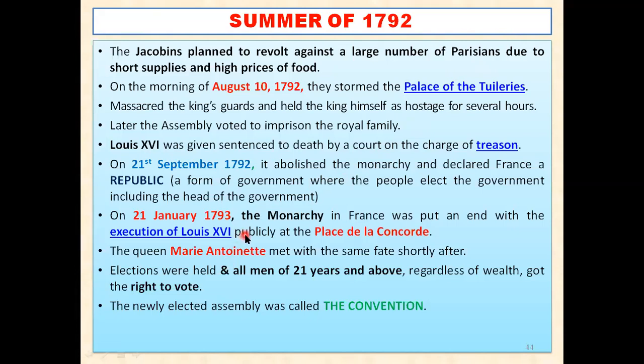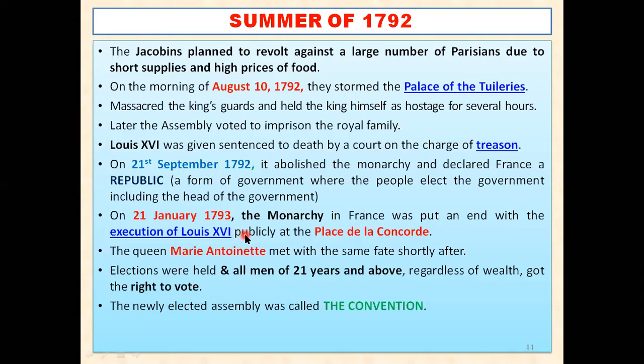So he was executed, and the execution was very harsh because the head of Louis XVI was removed from his body, means he was beheaded publicly, which you really can't see if you are a light-hearted person.